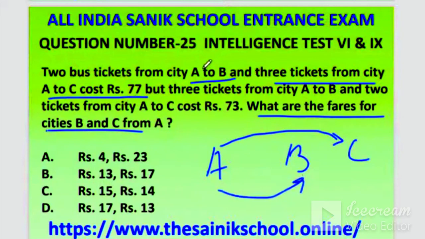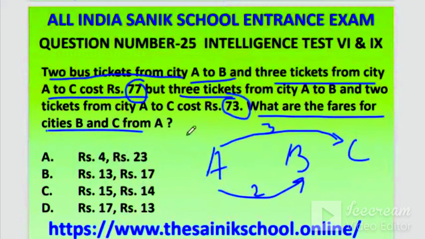So here in the first situation, it is telling: 2 bus tickets from A to B and 3 tickets from A to C will cost 77 rupees. If you take 3 tickets from A to C and 2 tickets from A to B, it will cost 77 rupees. And if you take the opposite, means 3 tickets from A to B and 2 tickets from A to C, then it will cost 73.